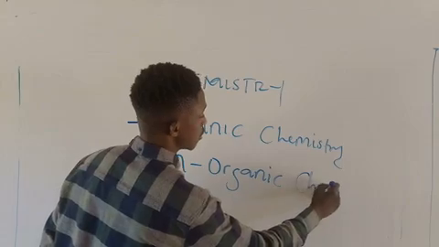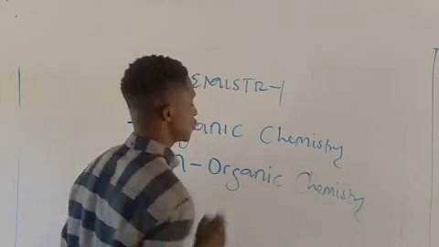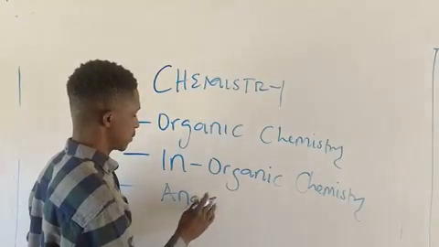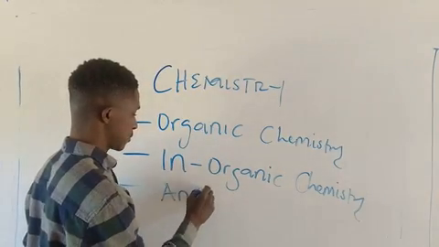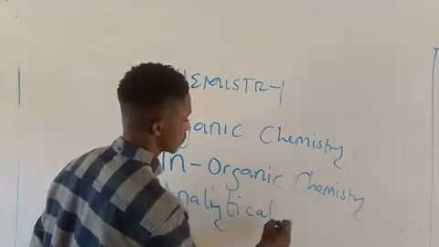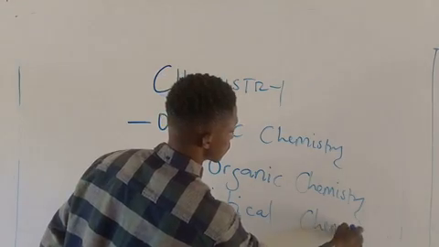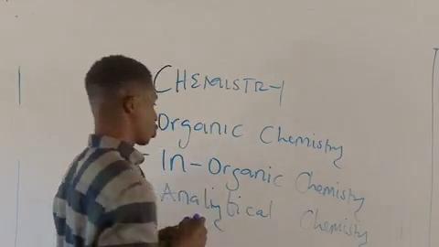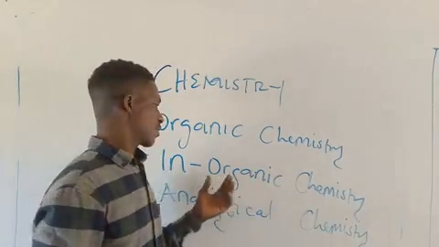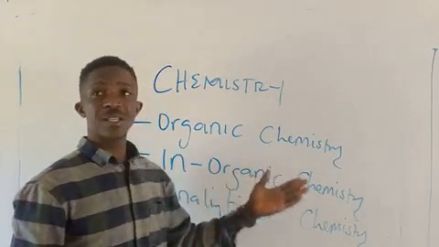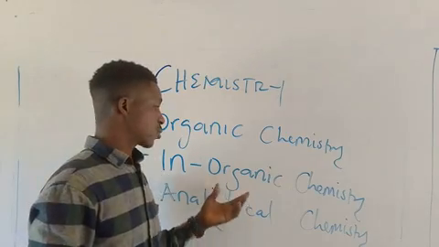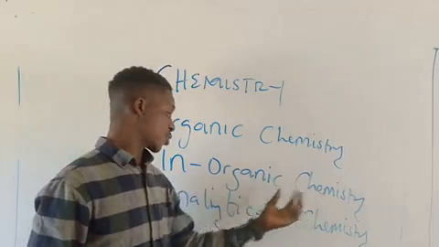In this inorganic chemistry, we're going to look at the periodic table in detail, the properties and characteristics of elements in the periodic table. So this is where we're going to focus.